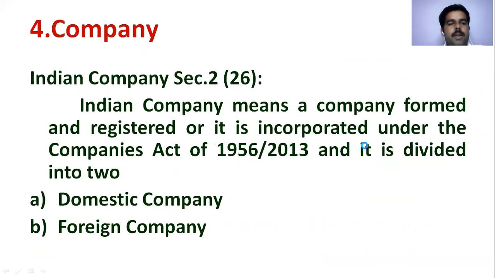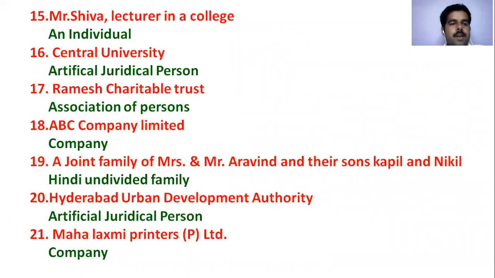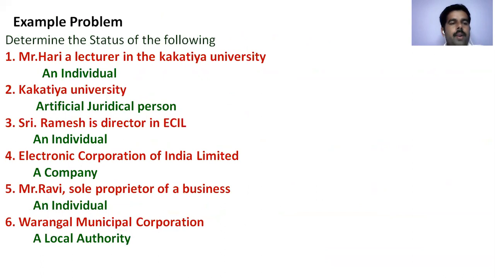The next important area is question and answer, and I have framed a few example questions. You can determine the status of the following. Based on these questions you will get a good idea regarding these seven persons. Observe the first question: Mr. Hari, a lecturer in Kakatiya University. Mr. Hari is a person, a lecturer in Kakatiya University, so he is an individual. The next one, Kakatiya University, based on the above conditions, belongs to the artificial judicial person.